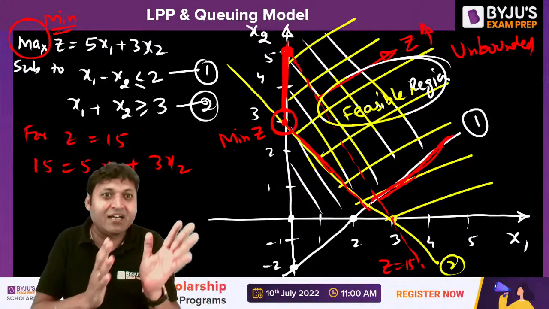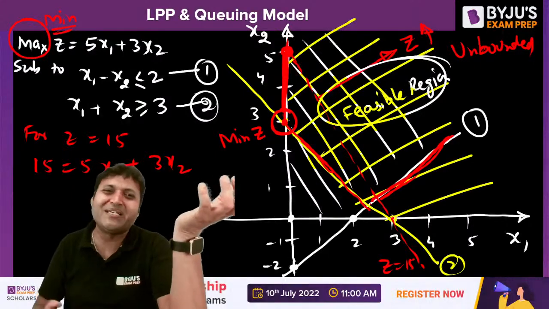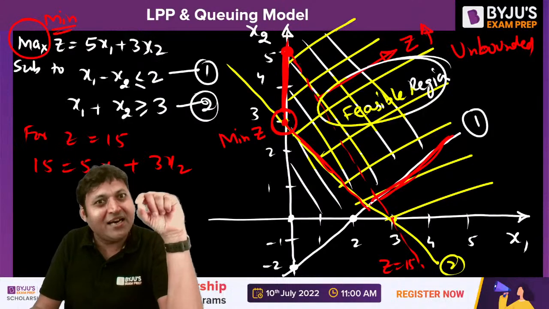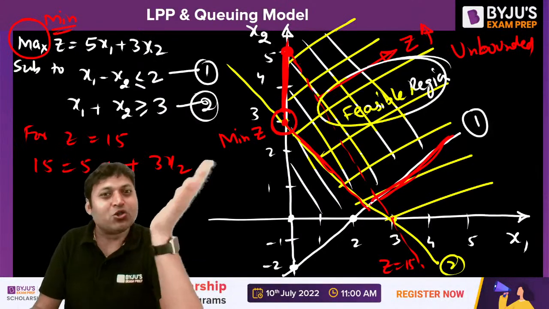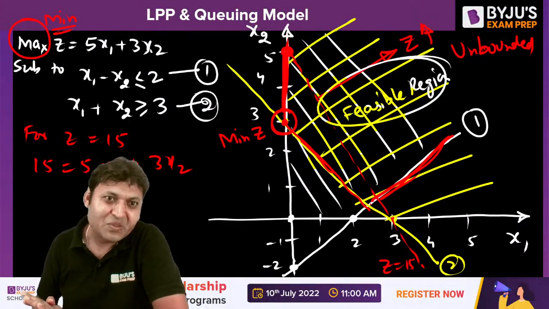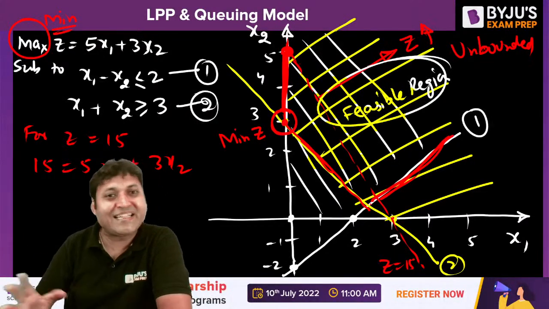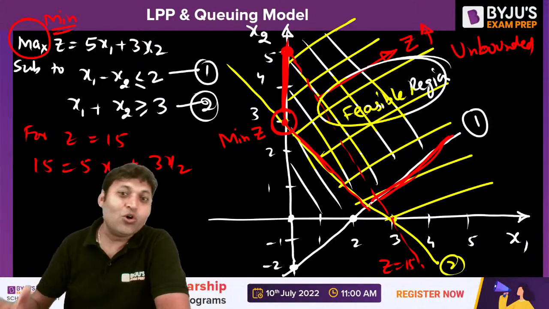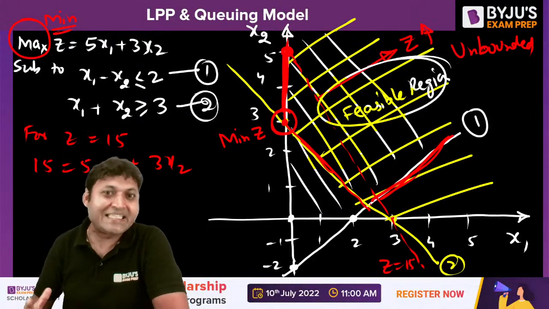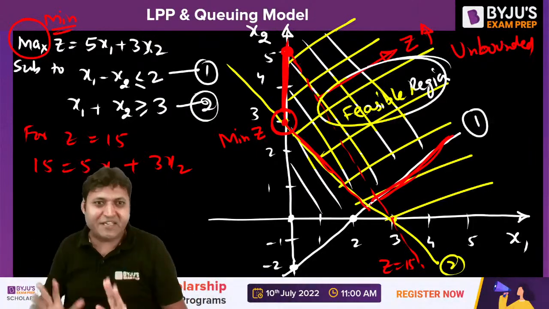Now, which is the region satisfied by the inequality? We can put any point, 0, 0 is most convenient to put. If we put x1 as 0, x2 as 0, so the origin 0, 0 is less than 2. So the point is lying in the region satisfied by the constraint inequality 1. Similarly, if we put 0, 0 in constraint inequality 2, then 0 greater than 3 is not satisfied. That is not true. So the region satisfied by the constraint inequality is the region which is not containing 0, 0. The common region of all the constraints will be the feasible region.